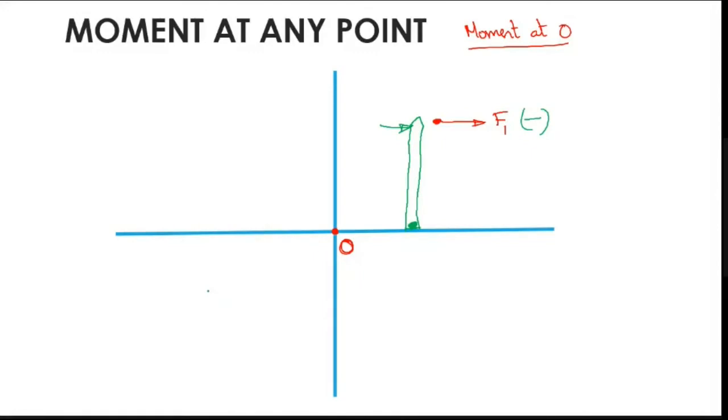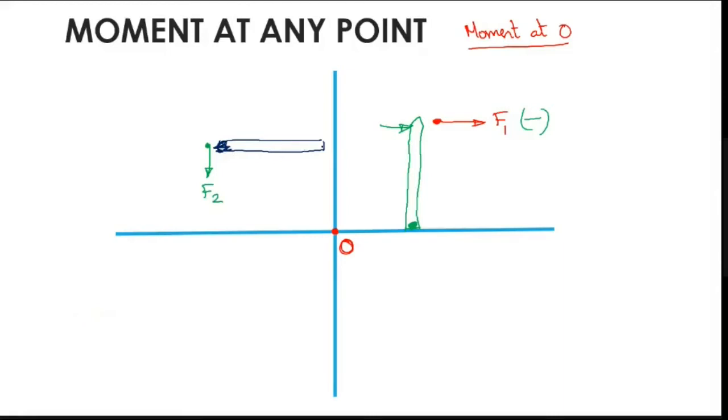Okay, let me consider like this. So I have a force here, F2. What is the direction of rotation? Is it clockwise or anti-clockwise? So remember what I said. I keep the pen like this, right? It is my pen.